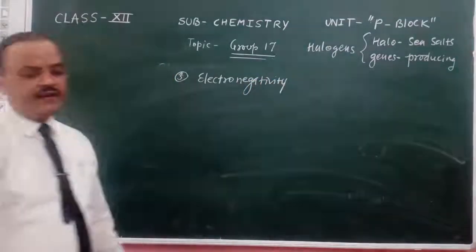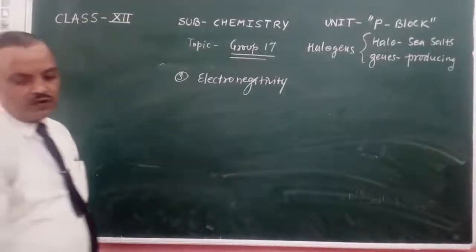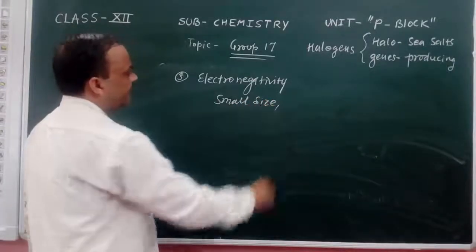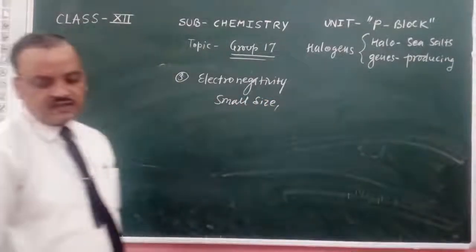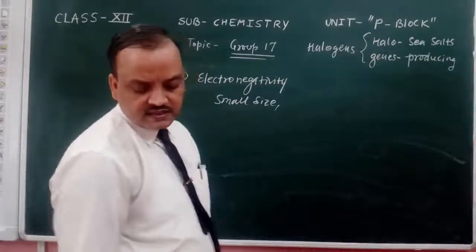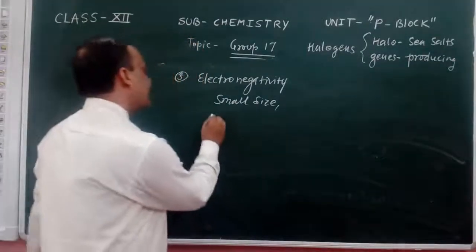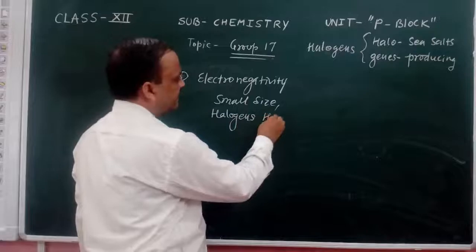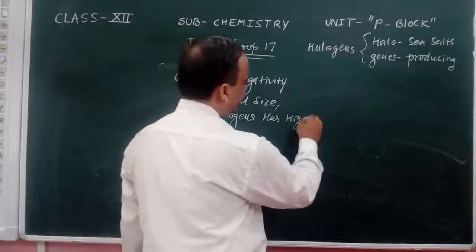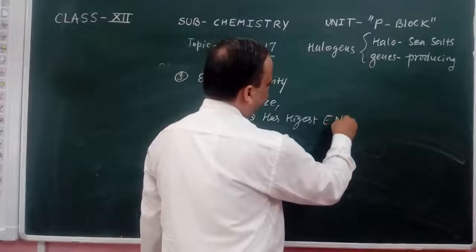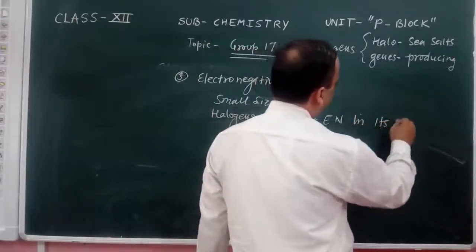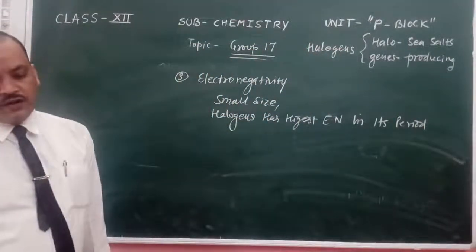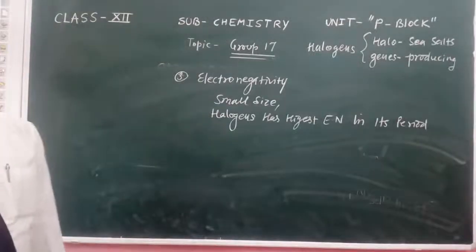These elements are small in size. Halogens have the highest electronegativity in their period.